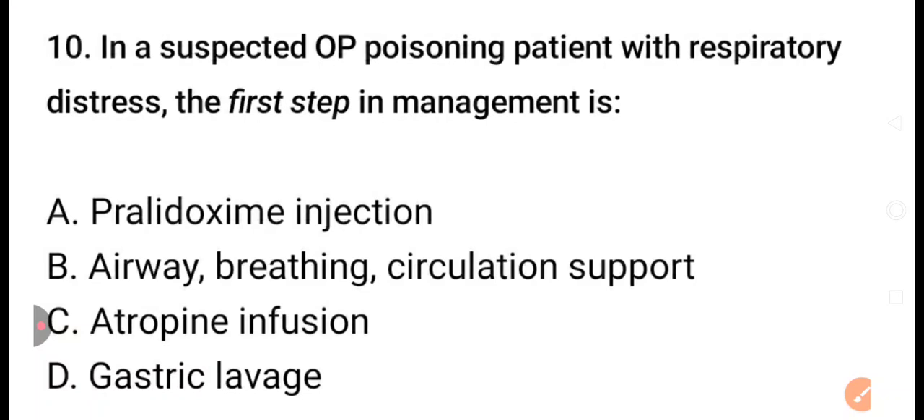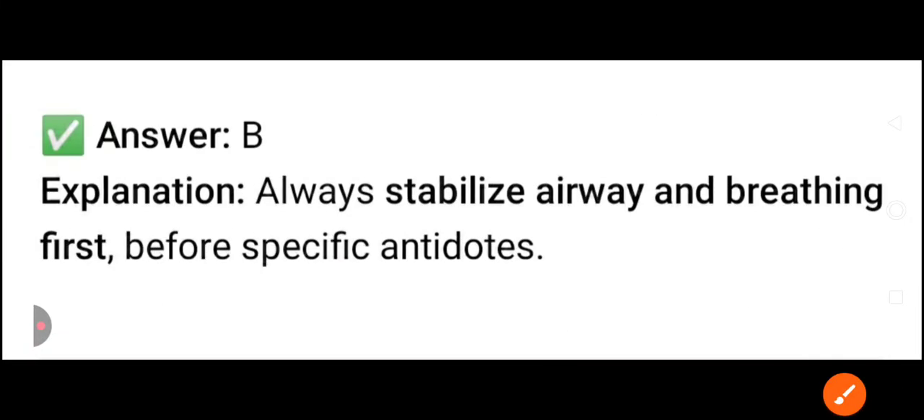In a suspected OP poisoning patient with respiratory distress, the first step in management is: pralidoxime injection, airway, breathing, circulation support, atropine infusion, or gastric lavage. Always maintain airway, breathing and circulation. This is the first step. Always stabilize airway and breathing before specific antidotes.